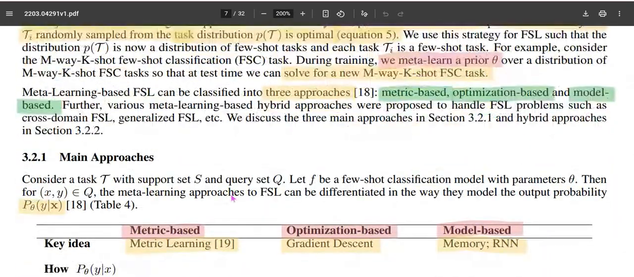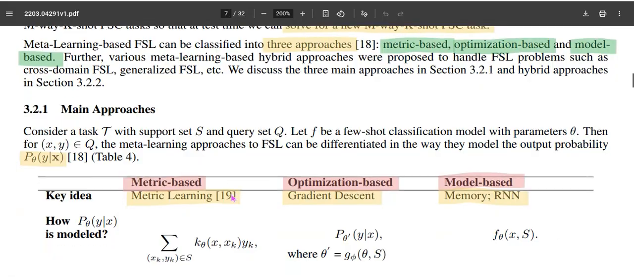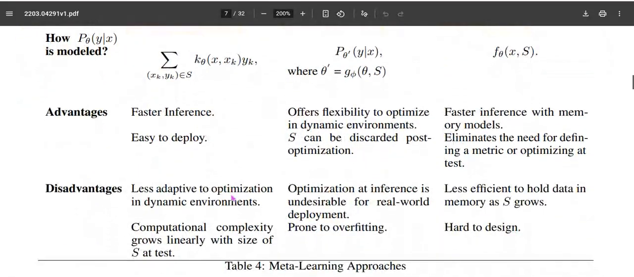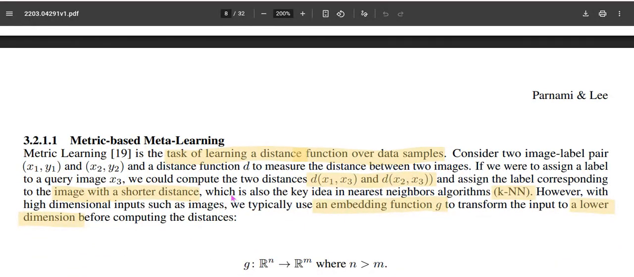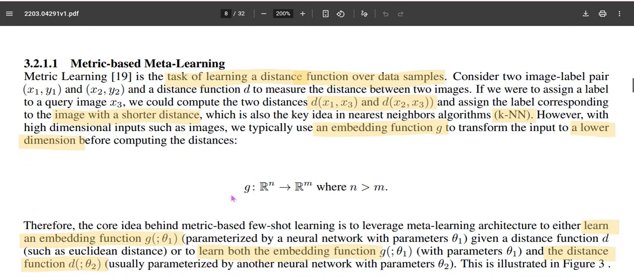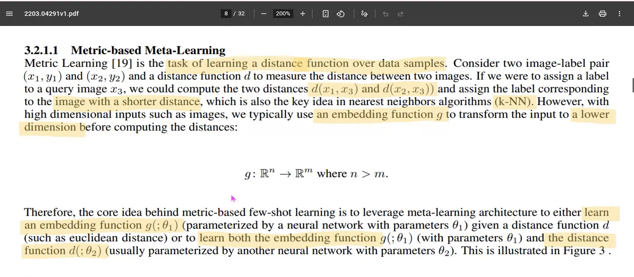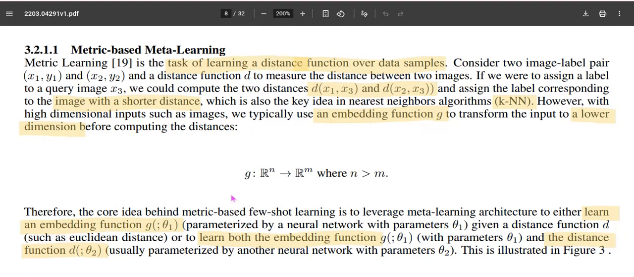What metric-based meta learning, optimization-based meta learning and model-based meta learning are is the objective of the forthcoming videos. Non-meta learning based approaches will be given after the introduction of meta learning based few shot learning, which is the main part of these approaches for solving few shot learning. So what is metric-based meta learning, and how can it be utilized to solve few shot learning problems? Before that,